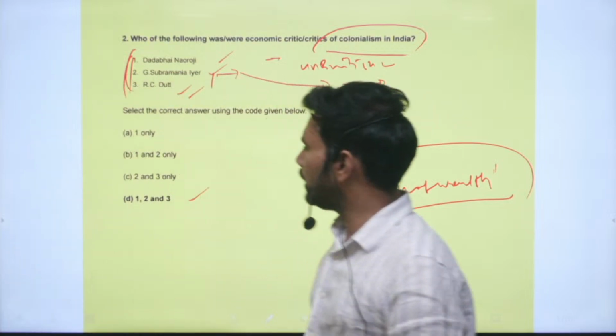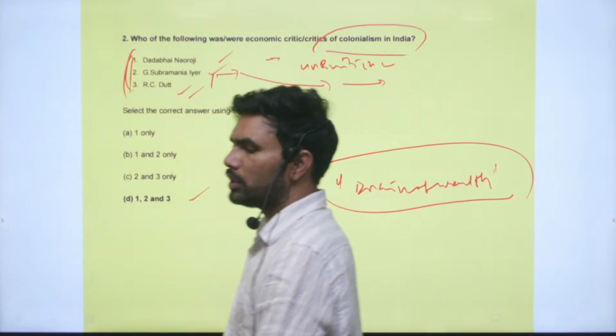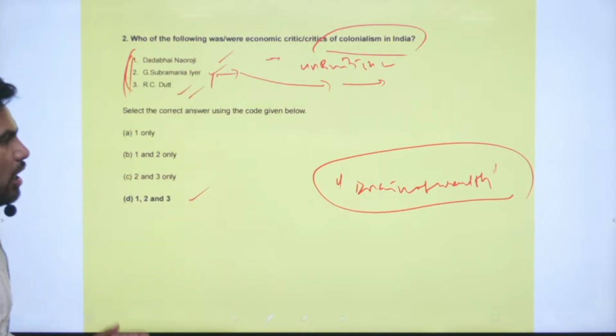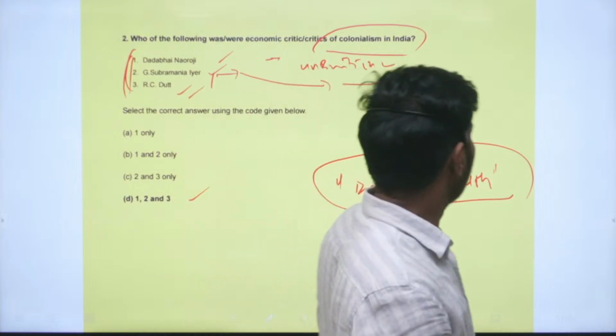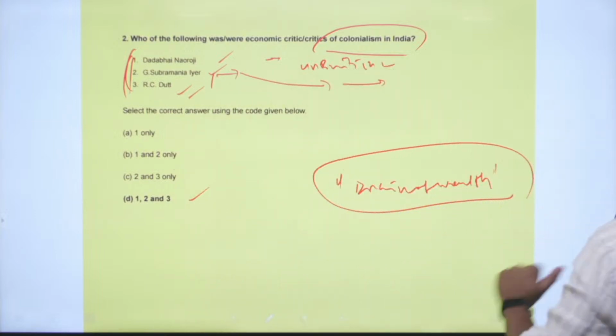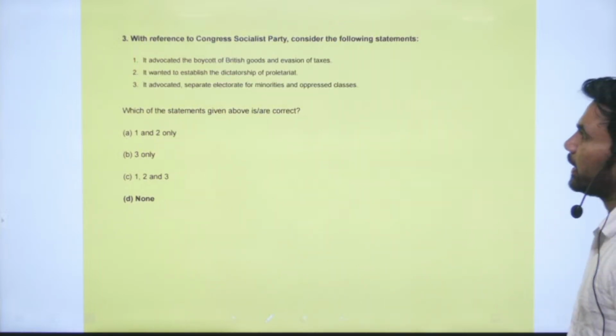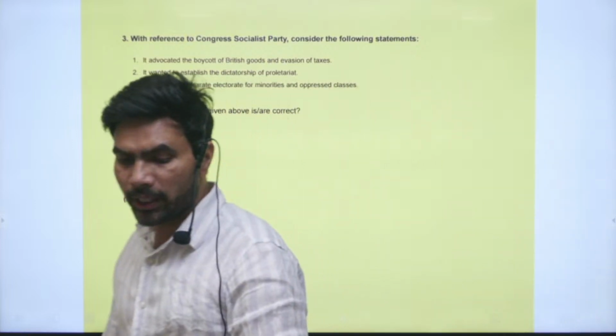So option D is the correct option: statements 1, 2 and 3. All of them were involved in the economic criticism against British colonialism in India. Next question, question number 3.